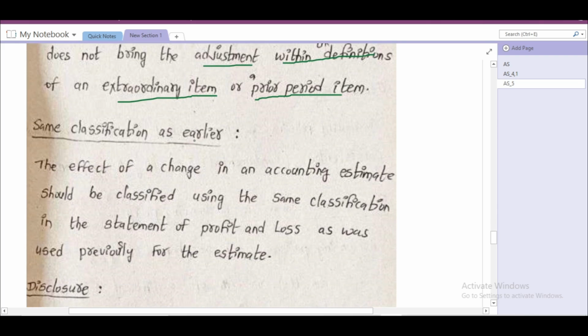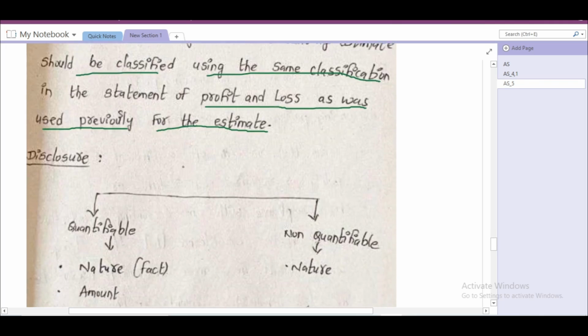same classification as earlier. The effect of a change in an accounting estimate should be classified using the same classification in the statement of profit and loss as was used previously for the estimate. We should classify using the same classification in the statement of profit or loss. Suppose previously we classified it as bad debts. This time also we have to classify under bad debts only.